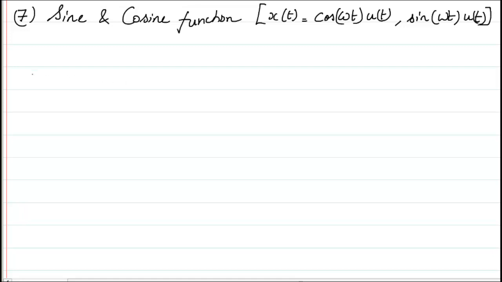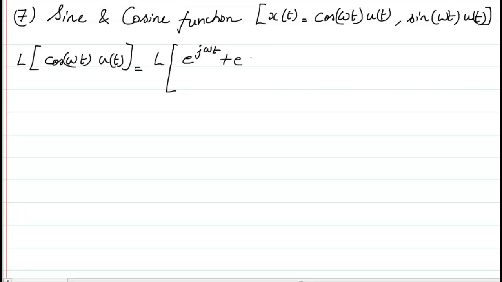Next, let us look at the sine and cosine function. Most of the time you have used a similar method to the one that we are going to use here. We know that the Laplace of cos omega t u of t can be written as the Laplace of, expanding cos omega t using Euler's relation, e raised to power j omega t plus e raised to power minus j omega t divided by 2, into u of t.